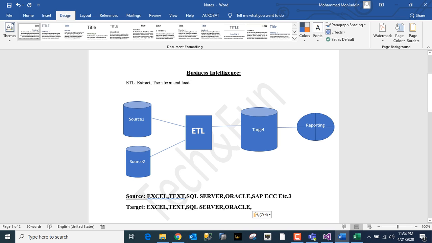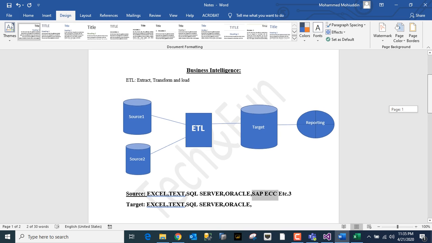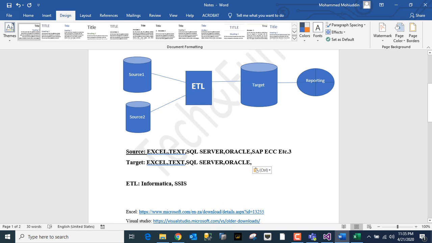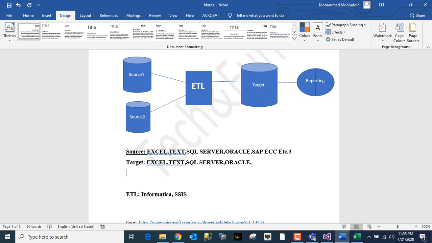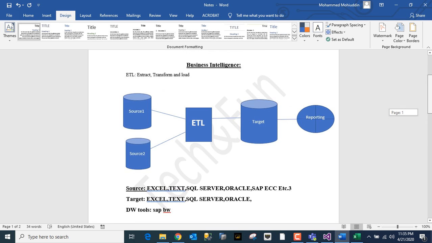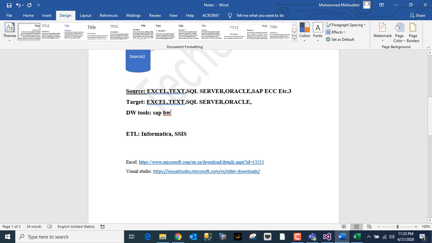But most of the time in SAP, if the source is SAP ECC, we have a data warehousing tool in SAP called SAP BW. Here is where you load the data and do the data warehousing, where you do modeling. And this is the target.